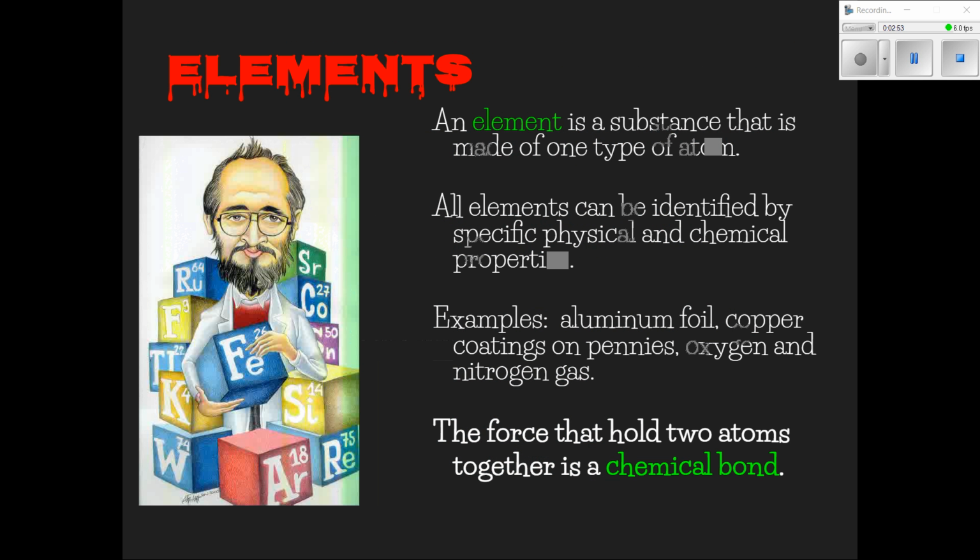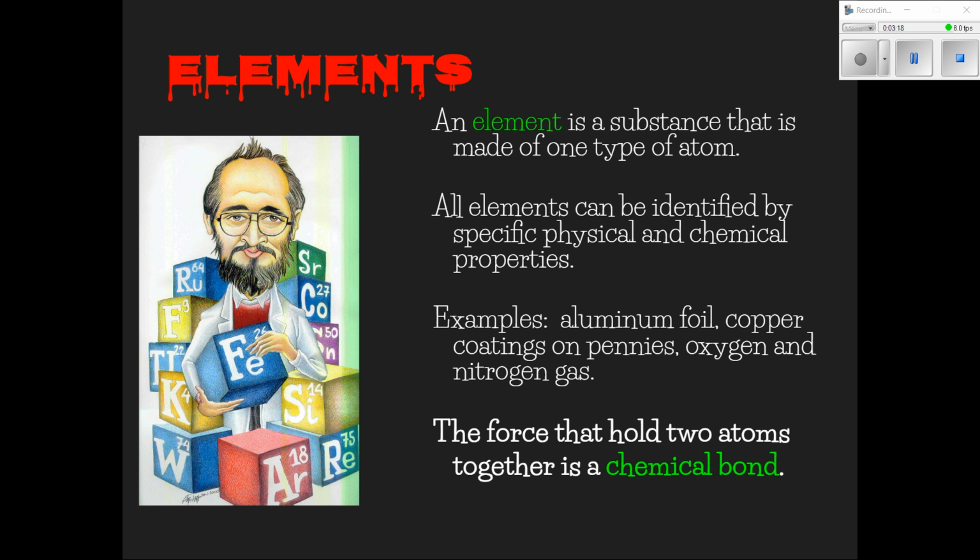Okay, now that we have an idea about what an atom is, let's talk about elements. An element is a substance that's made of one type of atom. And I forgot to mention that atoms can have different characteristics. We'll talk about that idea later. So there are different types of atoms, and an element is just a substance that only has one of those types. It's kind of pure, is the way that I think of it.